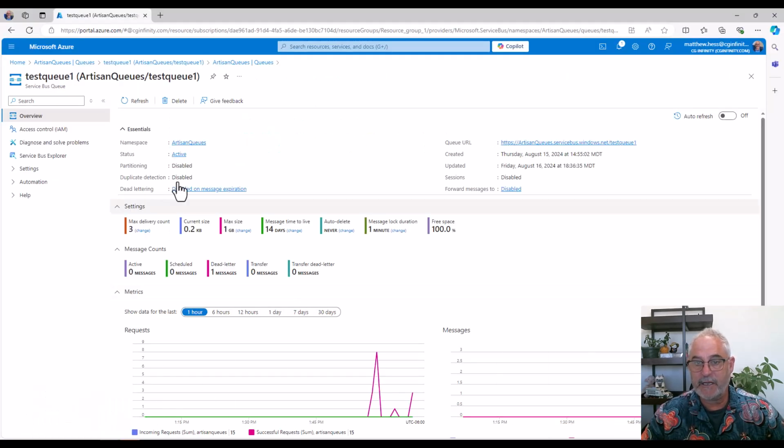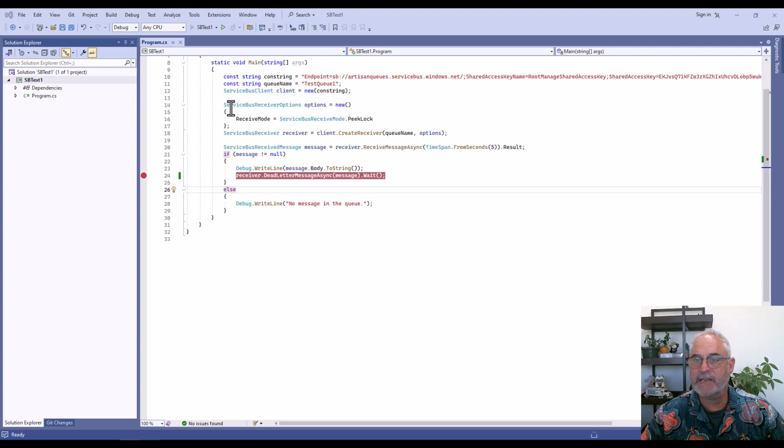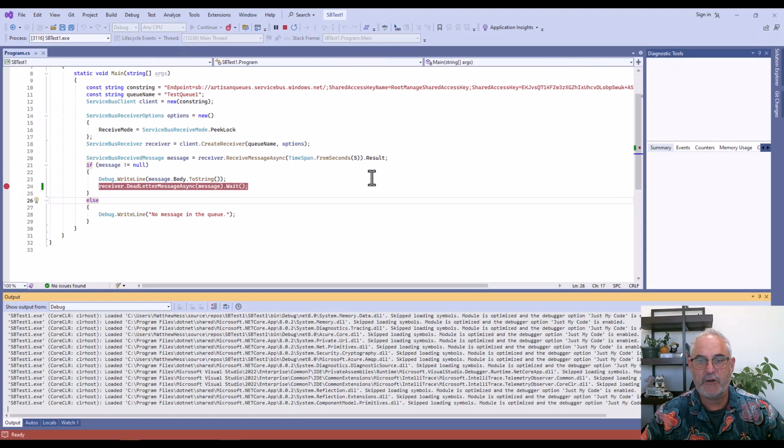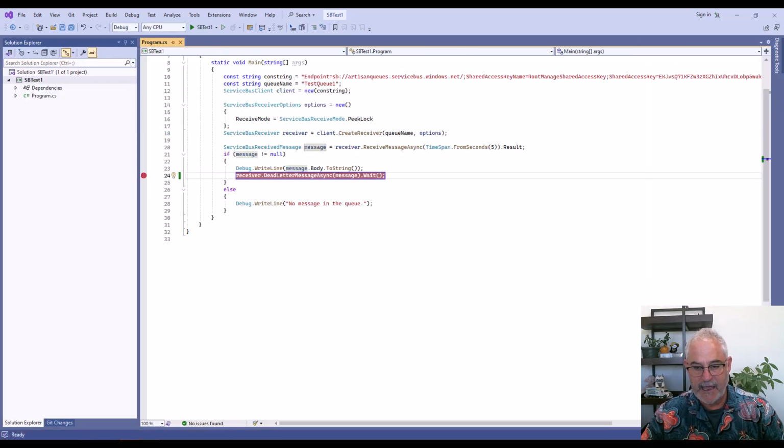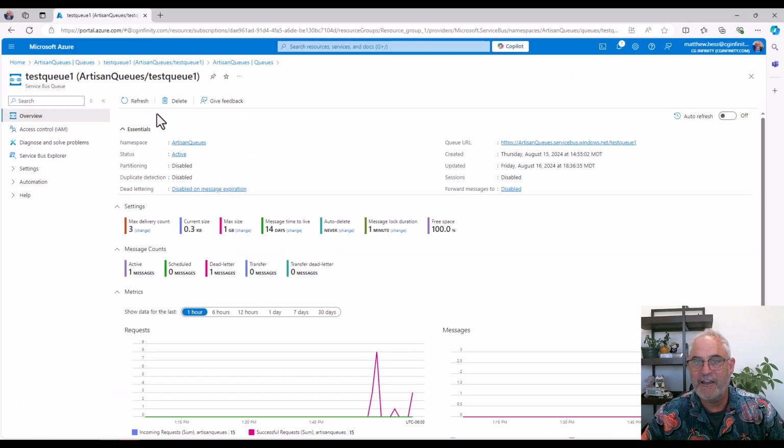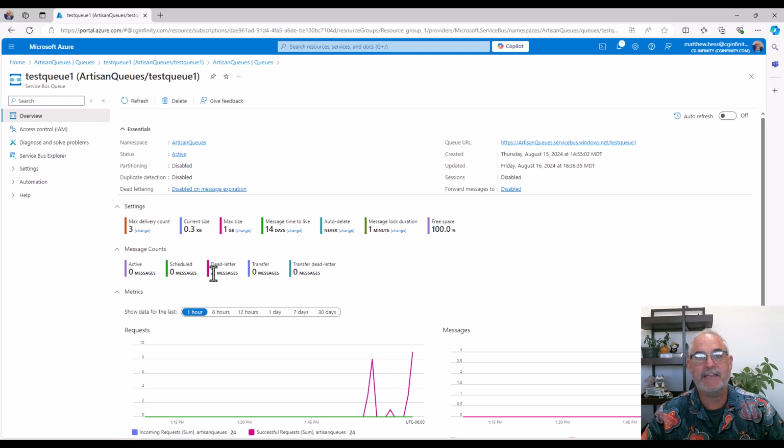So let's refresh this. Here's our queue with an active message and a dead letter message. And we will go back to Visual Studio and let's run this. So we received it and we dead lettered it. And if we go back to the portal and refresh, there you have 2 messages in the dead letter queue. So those are your 2 options.